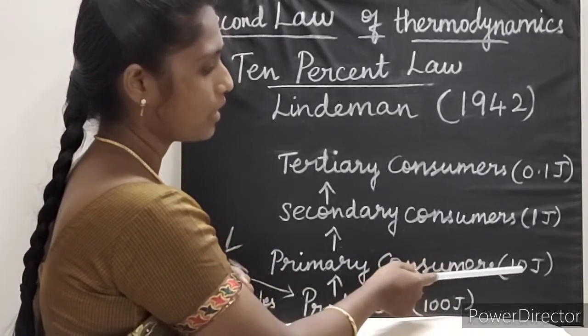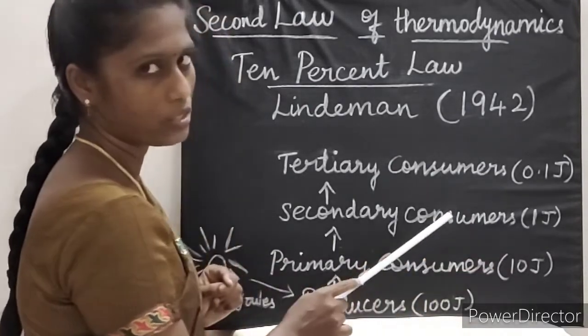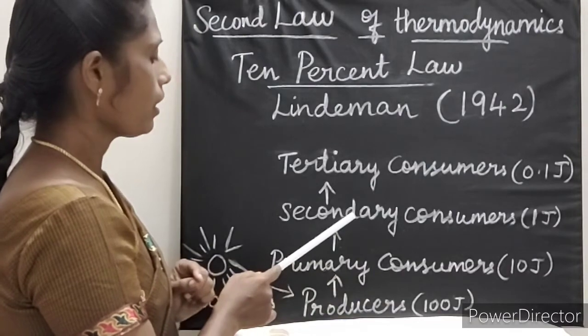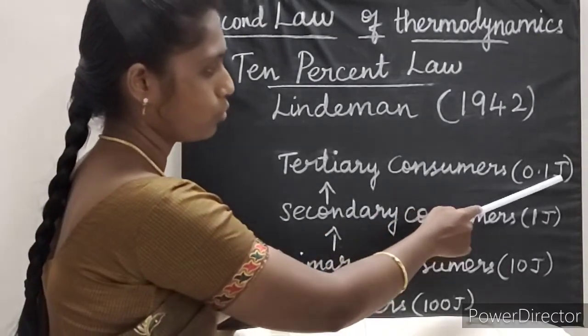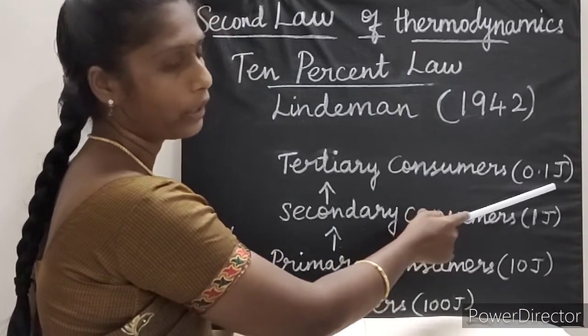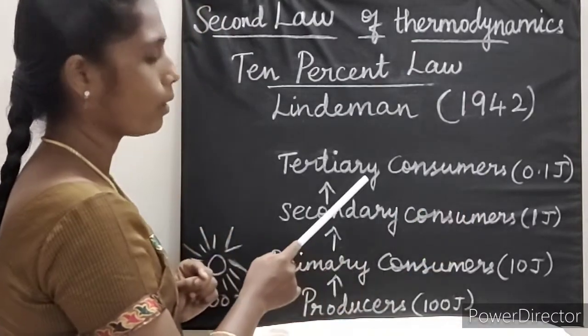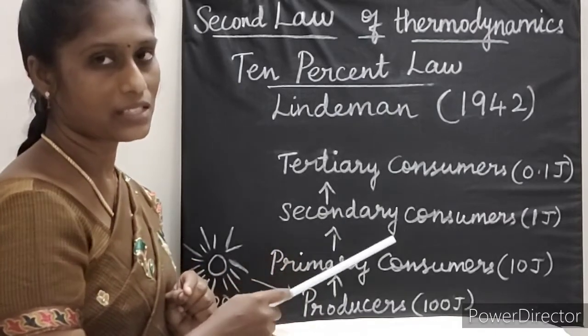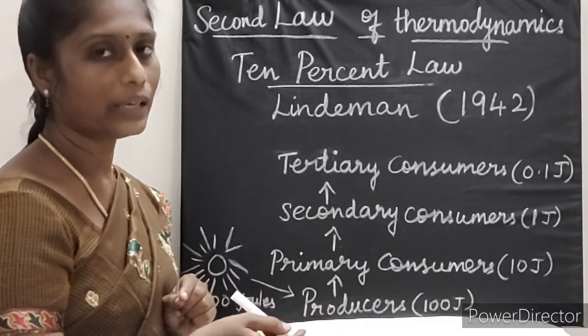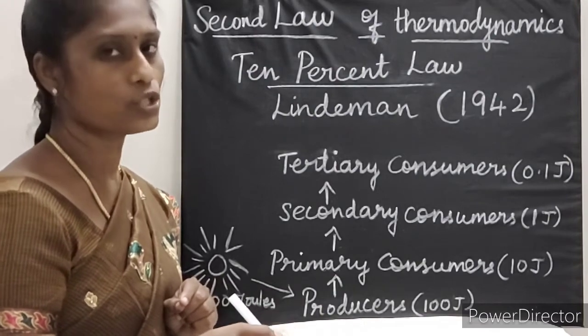Here 9, that is 10 minus 1, joules is lost in the form of heat. Then the fourth trophic level stores only 0.1 joule. The remaining 0.9 joule is lost in the form of heat. So thus at successive trophic levels, only 10% energy is stored.